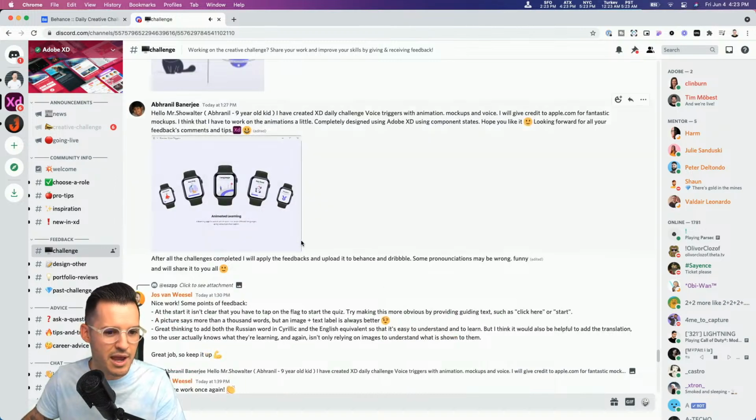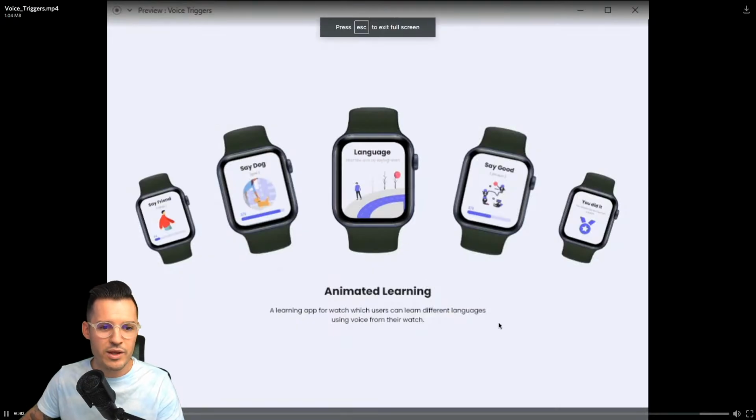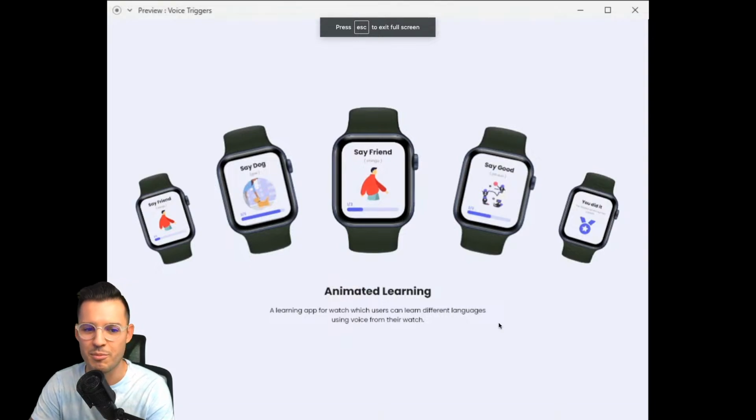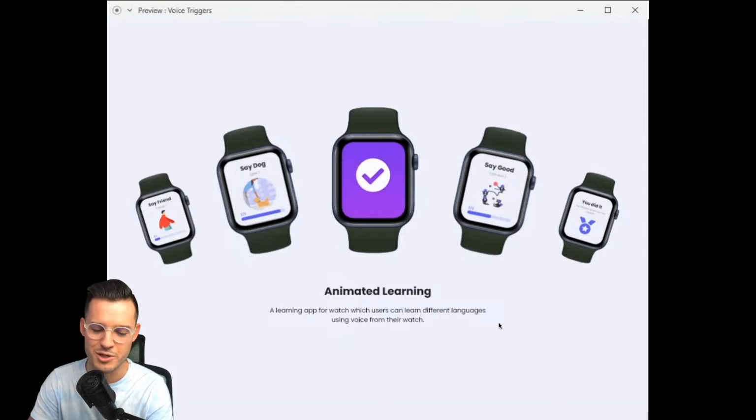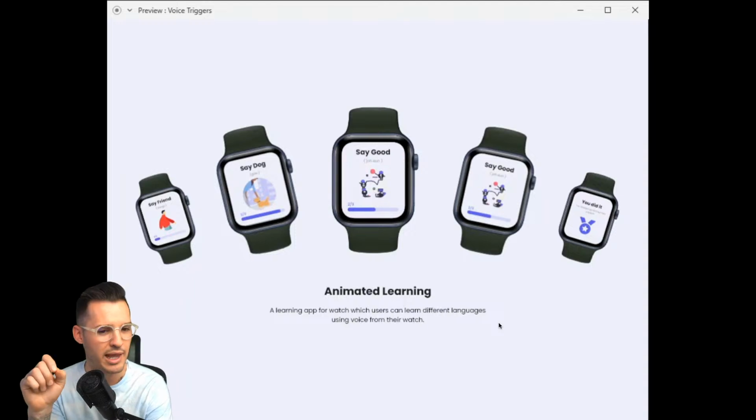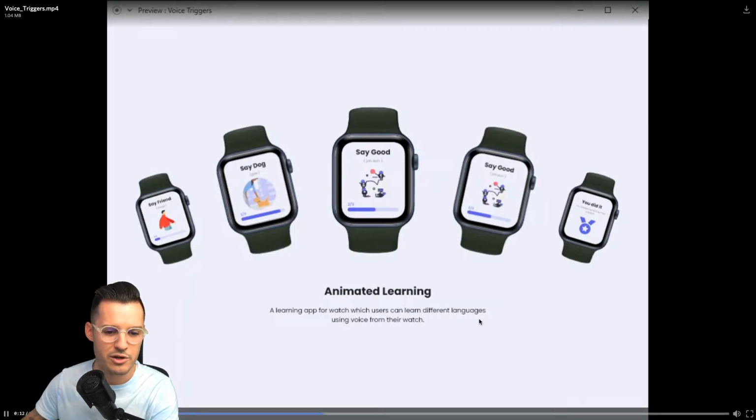Let's check this one out. This is by Abernell. He even went that extra step and did some 3D mock-ups there with the watches, which is pretty spicy. Abernell. Ooh, I like that. I like the success iconography there, the interaction that you had.